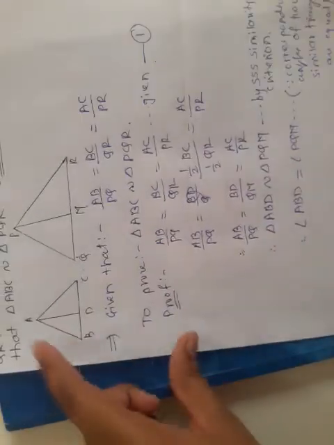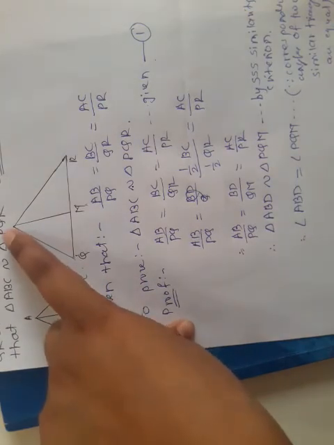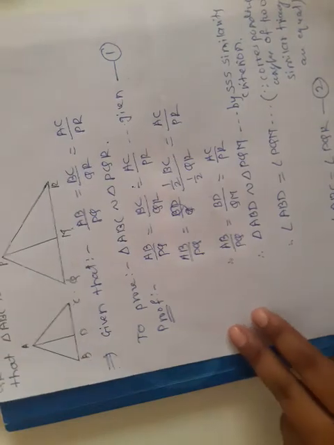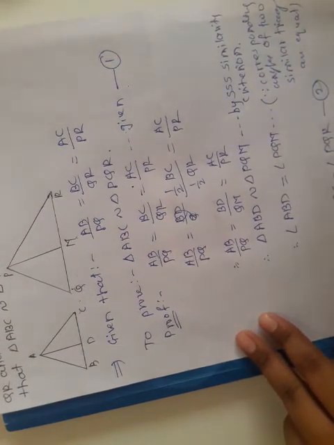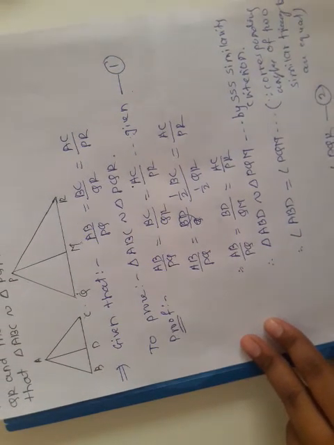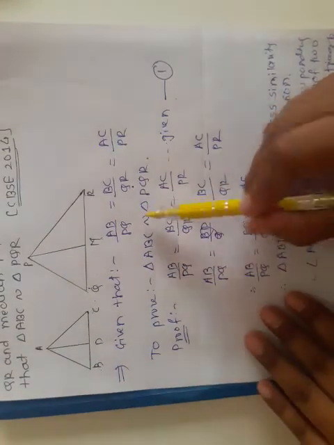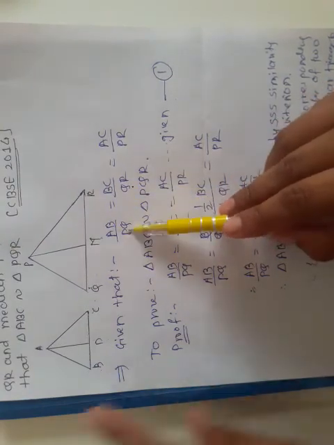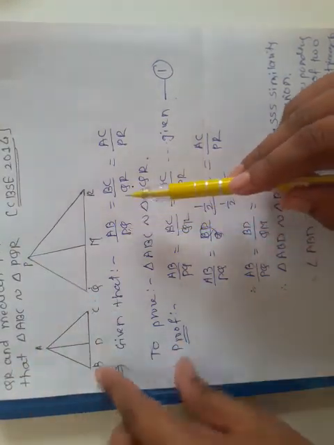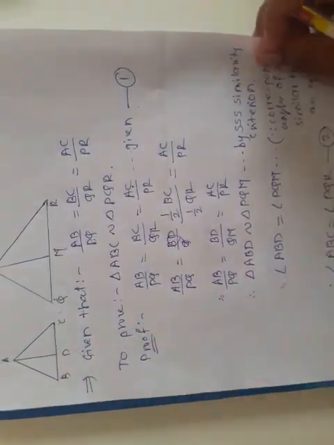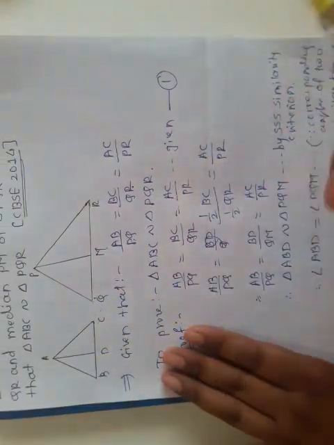Now what we have to prove? Triangle ABC is similar with triangle PQR. So what do we need? We need angles or ratios of sides. From this equation we can say that AB upon PQ is equal to BC upon QR, already given to us. And one angle of this triangle is equal. One pair of angles of these two triangles is equal, and two pairs of ratios are equal.